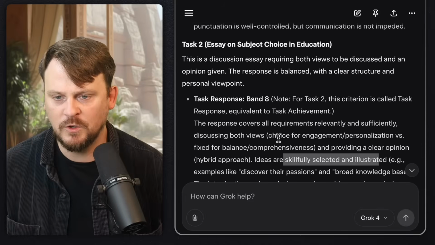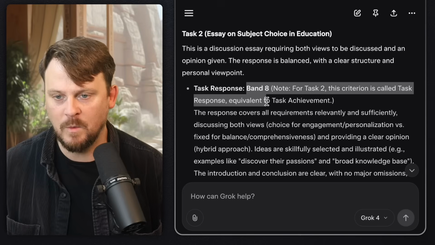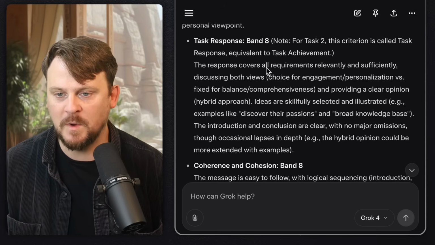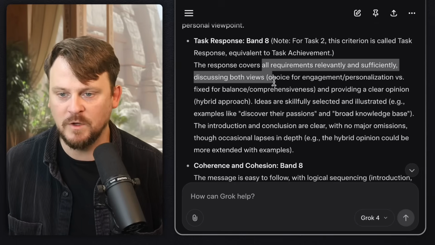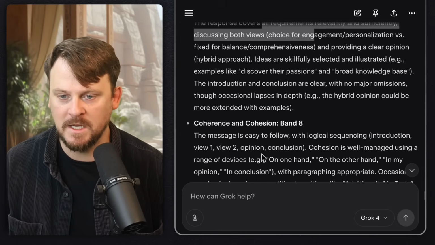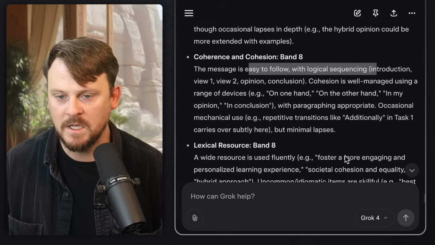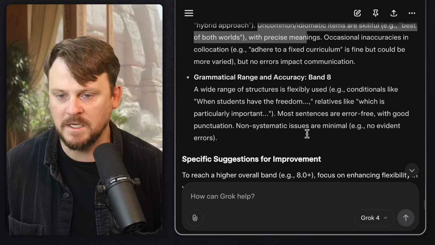Now, for task 2, it looks like the scores on average are higher than what we got with ChatGPT. Let's see what the basis is. The response covers all requirements relevantly and sufficiently, discussing both views and providing a clear opinion. Coherence and cohesion: the message is easy to follow with logical sequencing. Uncommon idiomatic items are skillful with precise meanings. Nice. Grammatical range, also an 8.